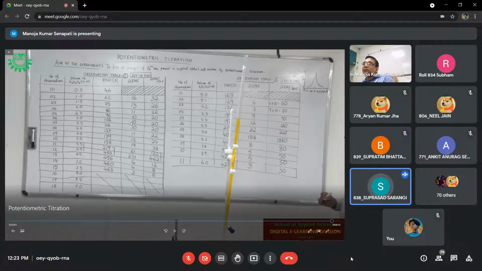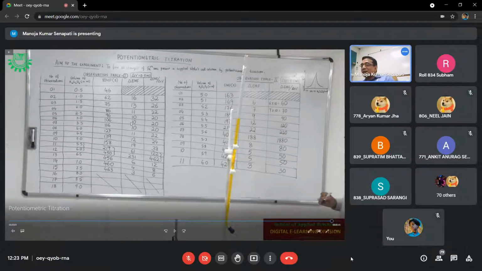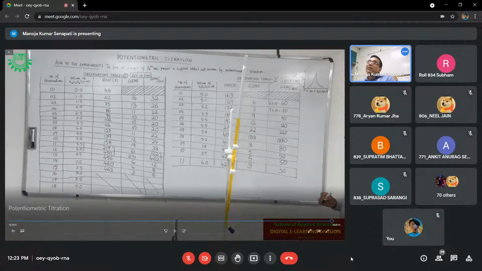Okay. So we have to make only one graph, na? Only one graph. And second thing, if you check the first observation table, you have seen that at 6 ml you are getting your rough observation, because at 6 ml there is a drastic change. So from the first observation table, we are able to determine our rough reading is 6. Is it right?